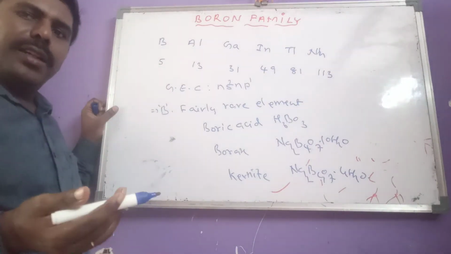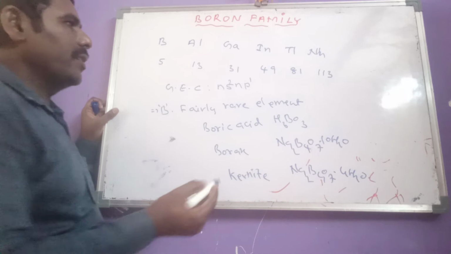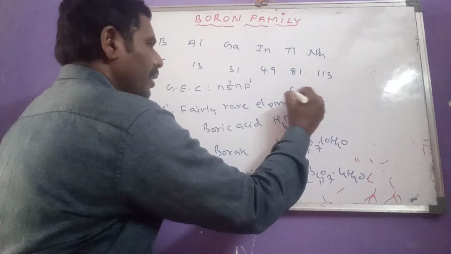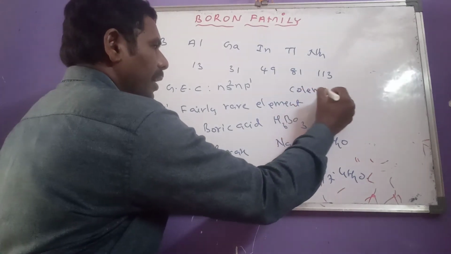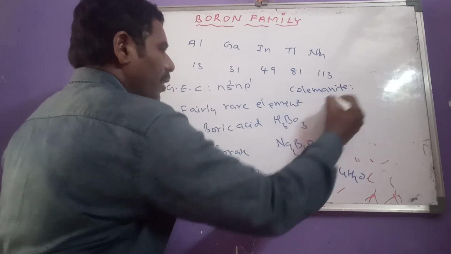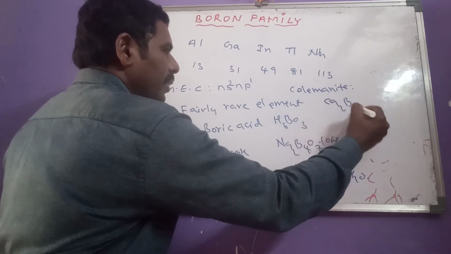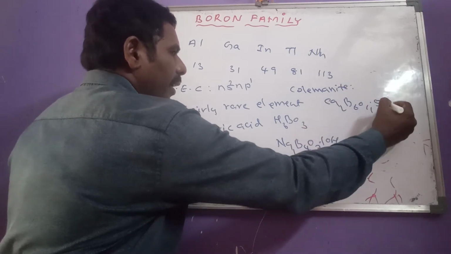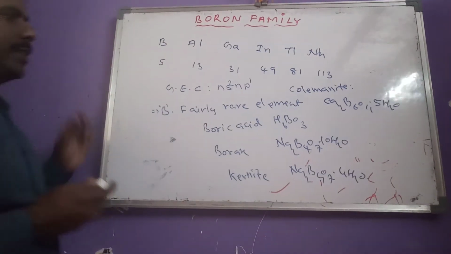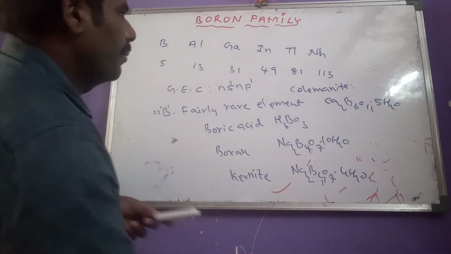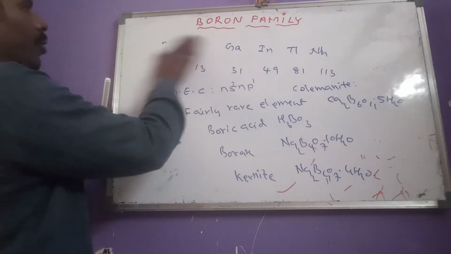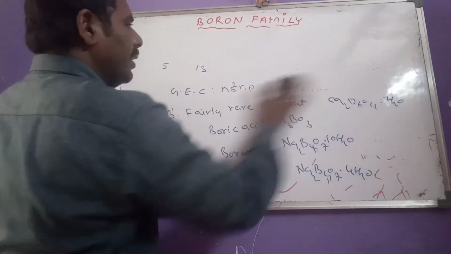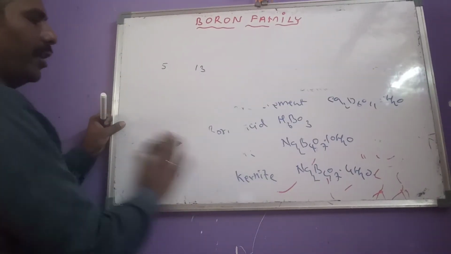So these are some important minerals. Of course, another one, colemanite, is also there. Colemanite, its formula Ca2B6O11.5H2O. So these are the important minerals of boron.